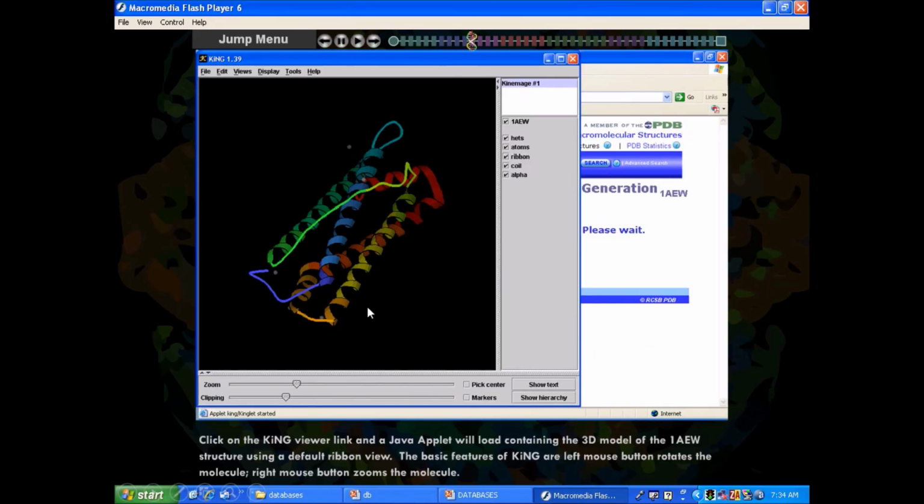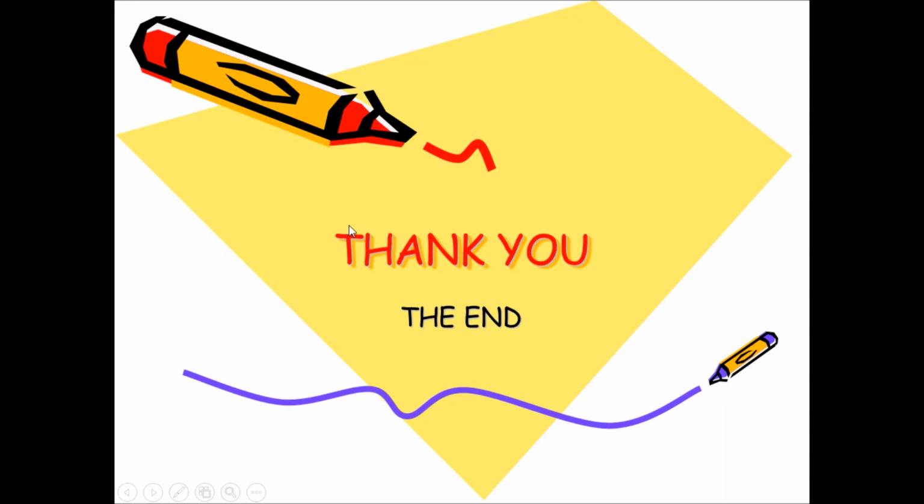This is the molecular visualization tool which is used to convert the simple flat file format into a 3D structure. For that we have several softwares available, for example RasMol, RasTop, Kinemage, and then we have Jmol, WebMol, etc. Here you are seeing that KiNG is one of the softwares used to see the structure of the protein. So that's all for the database sequences.